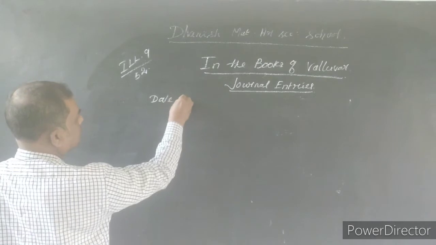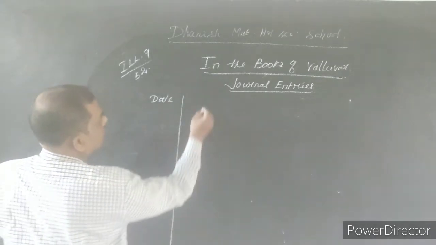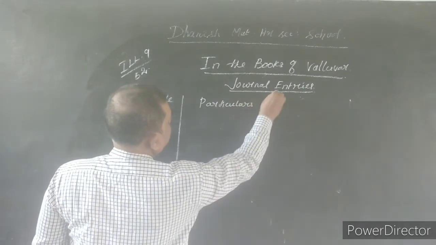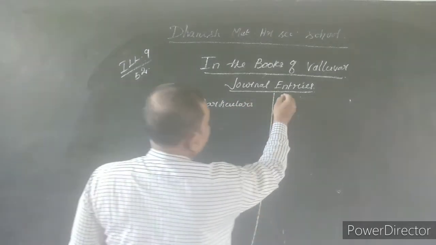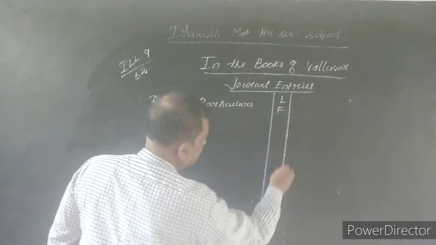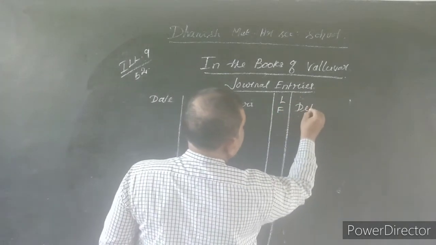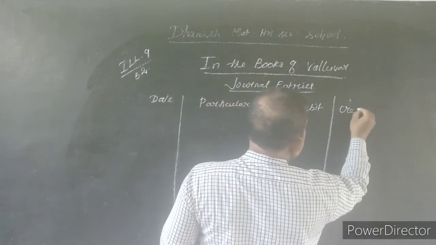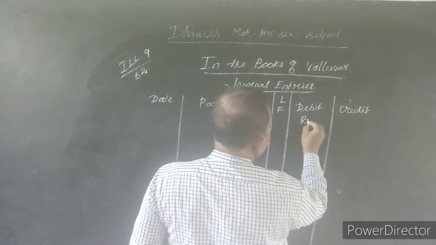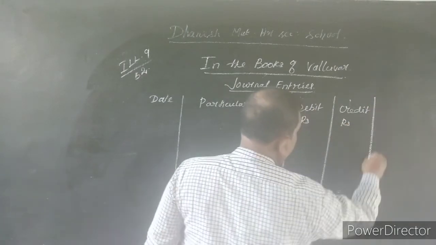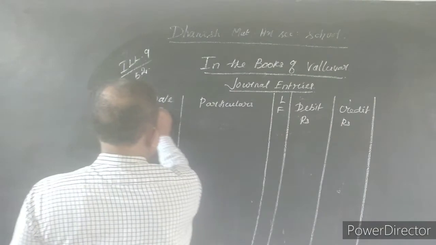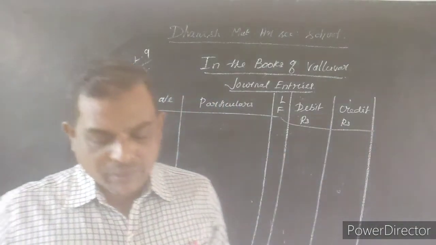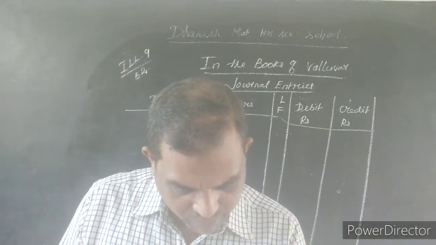This is the format of writing the journal entries: date, particulars, LF, debit and credit, rupees. Okay. What is the first journal entry?